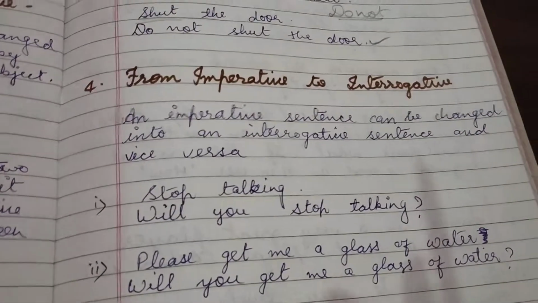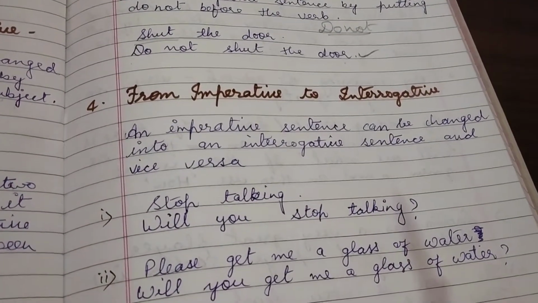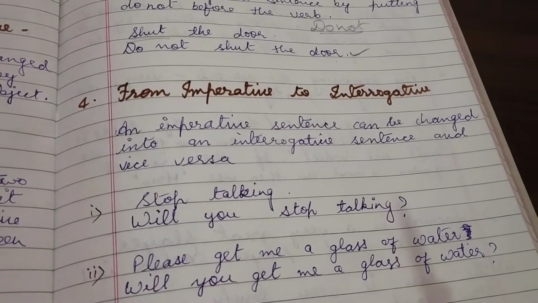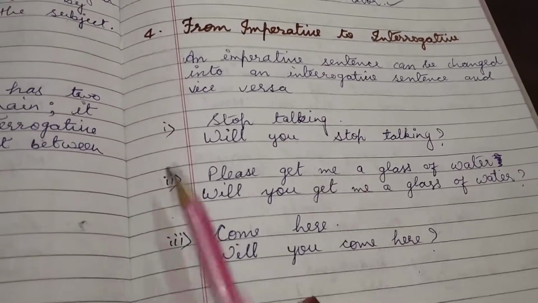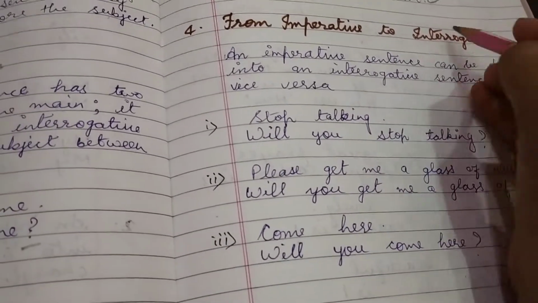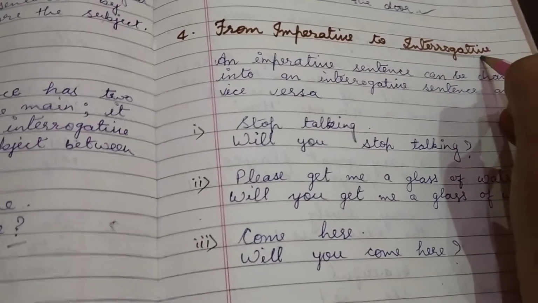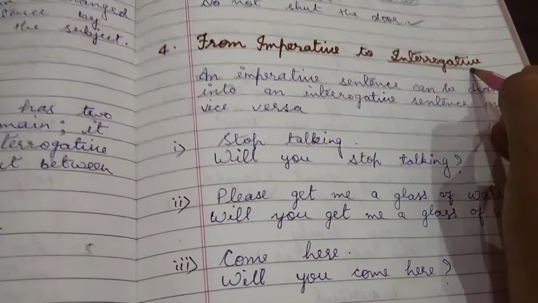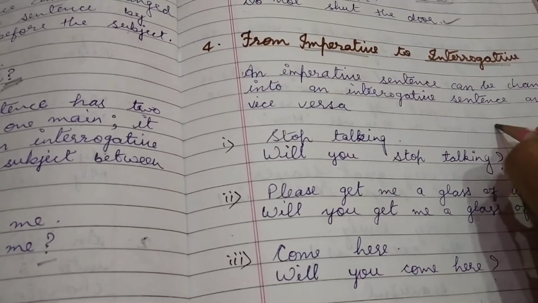Now next, from imperative to interrogative. How will we change any imperative sentence to interrogative? An imperative sentence can be changed into an interrogative sentence and vice versa, by putting will. As we know, when we want to make any sentence interrogative, firstly we have to write the helping verb. Then in an imperative sentence we will write will.